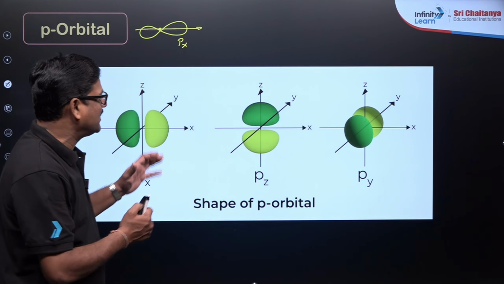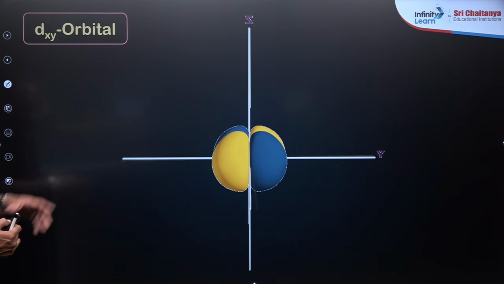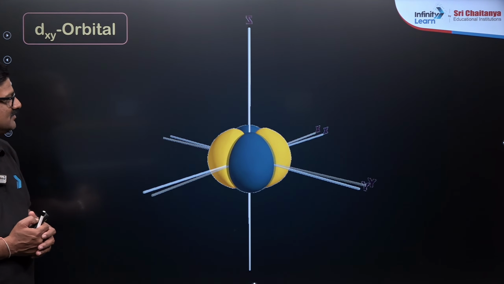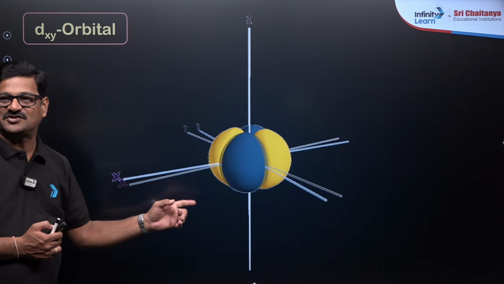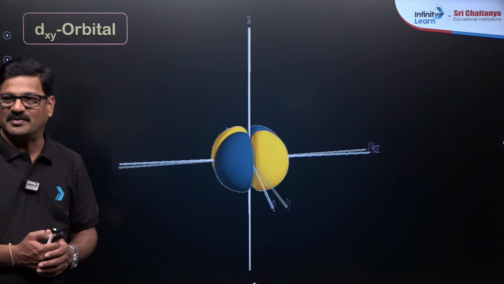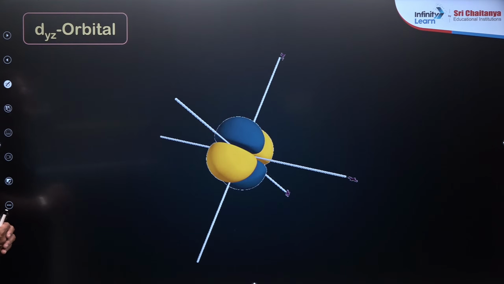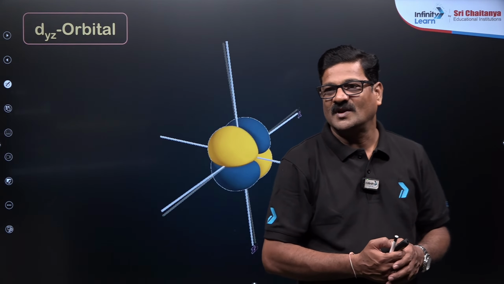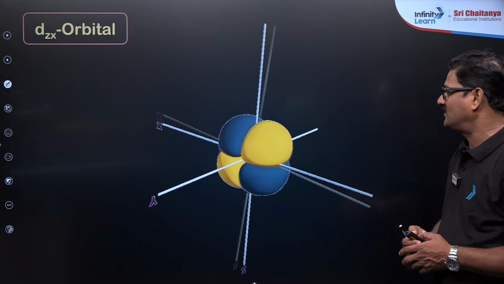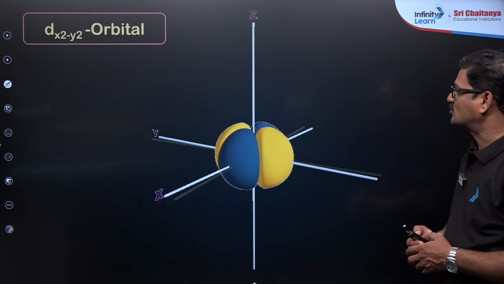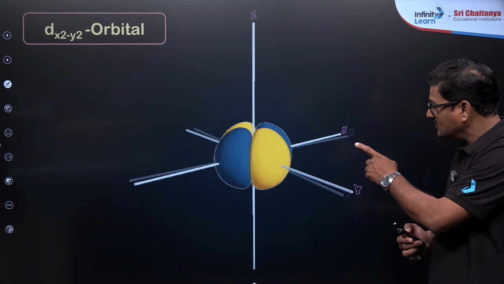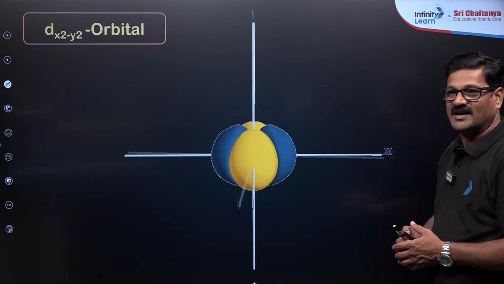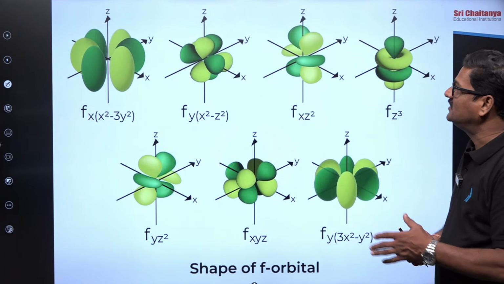This is going to be the dxy orbital. Along between the x-axis and the y-axis, the shapes are being seen. It is a double dumbbell shape. And you have the dyz orbital, and you have the dzx orbital, and you have dx square minus y square. You see the orbital is present along the axis. And also you have dz square.